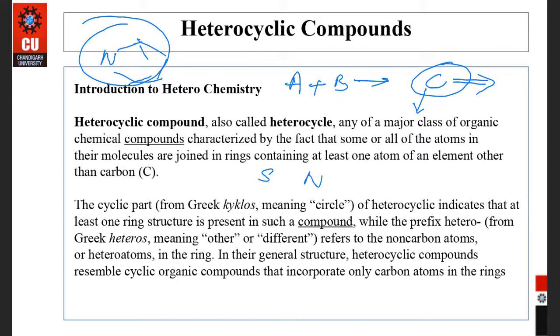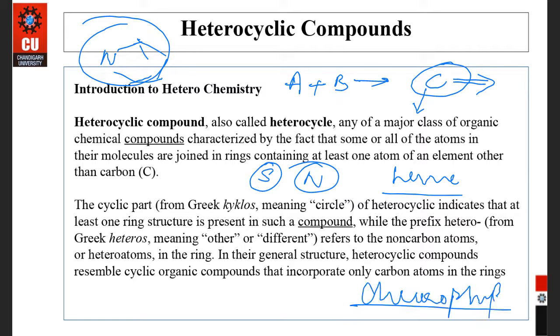Sulfur and nitrogen. Thiamine is there in vitamin B. So, very first thing, if it is present in heme, that is in hemoglobin, that's why our blood is red. If it is present in chlorophyll, because of it, the plants are green. Means these are very important compounds for human life, for animals, for plants. These play a very important part in our lives. Yes or no? So there is a need to study these compounds.